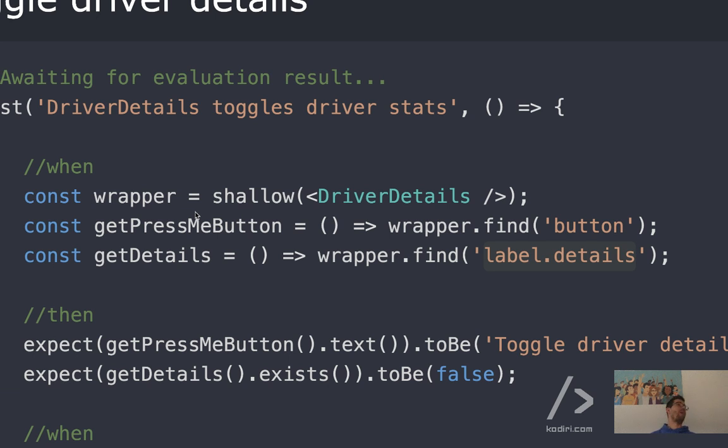Now, I'm not asking you how to solve it. I'm asking you what that means. The button is going to disappear at the beginning? No, wrong. That's not what they read there. What they read is the button is there and it has a text, toggle driver details. However, the details, get details, is a label, you see, that is not visible. It doesn't exist. It's not there.